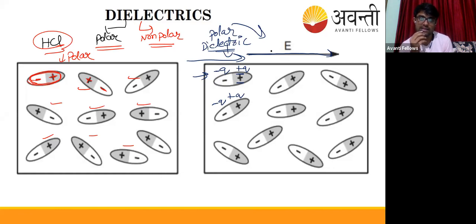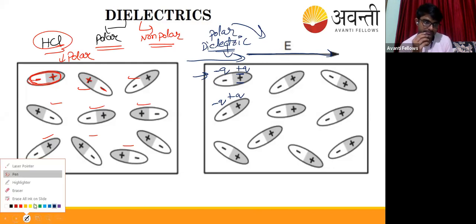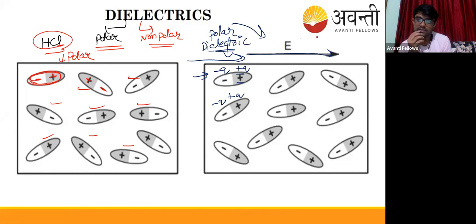What's going to happen is that the negative charges will flow towards the electric field, and positive charges will try to go away from the electric field. Everyone agree with this? Text me yes or no fast. Be energetic, everyone text me in the text box. Or you can use emojis. The negative charge will flow towards the electric field, and the positive charges will go away from the electric field.